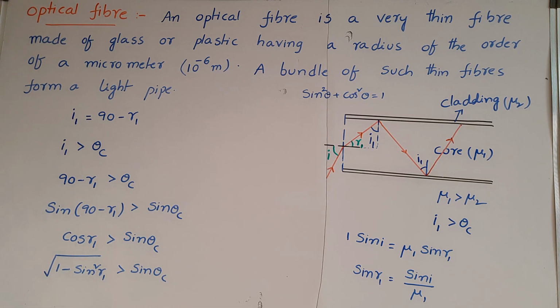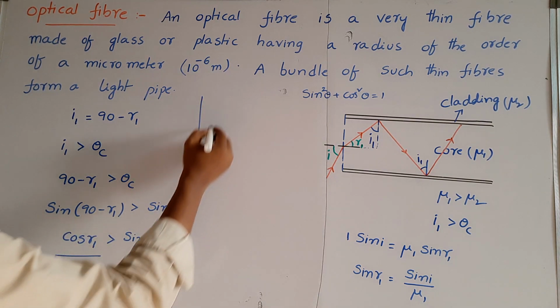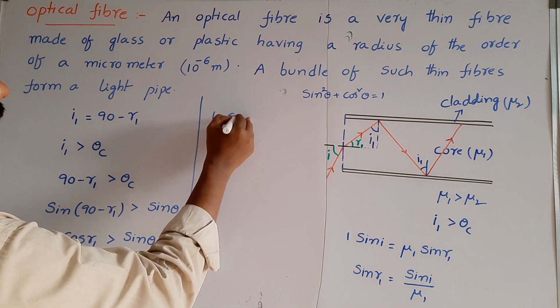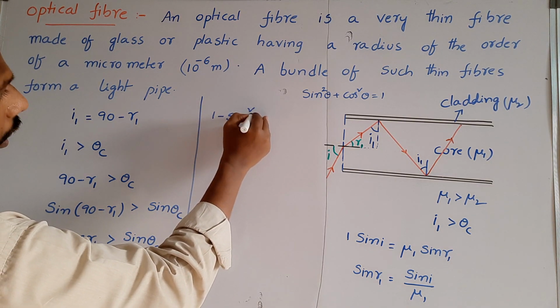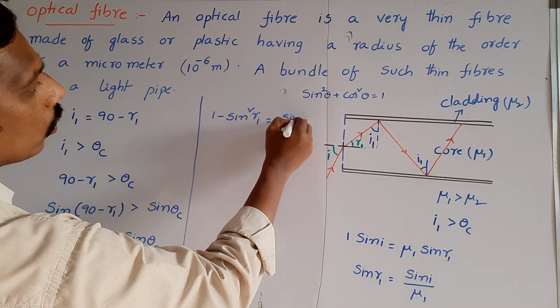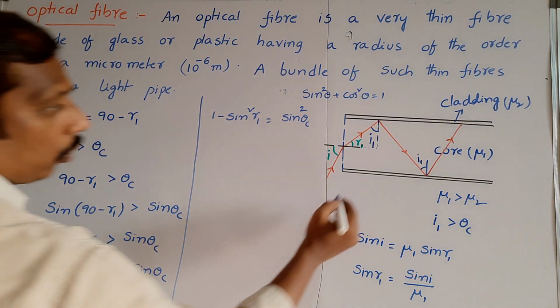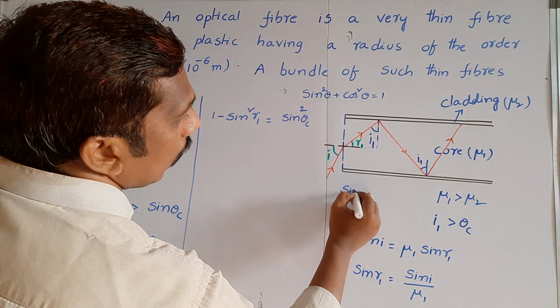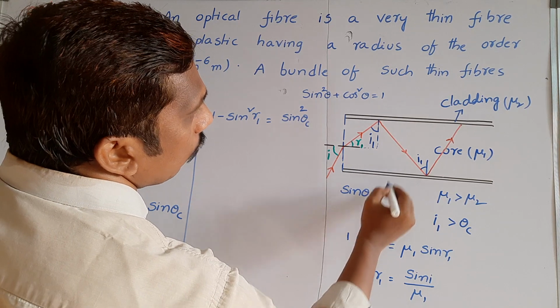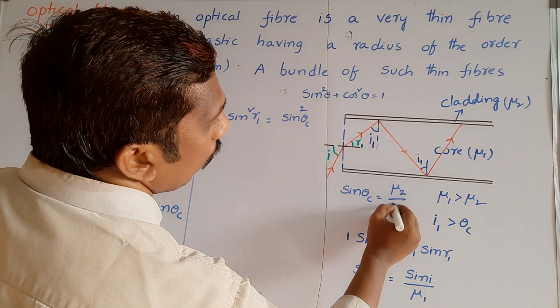So squaring on both sides, we get 1 minus sin square R1 is greater than sin theta c whole square. But we know critical angle sin theta c is equal to the refractive index of rarer medium by the refractive index of denser medium, so mu2 by mu1.